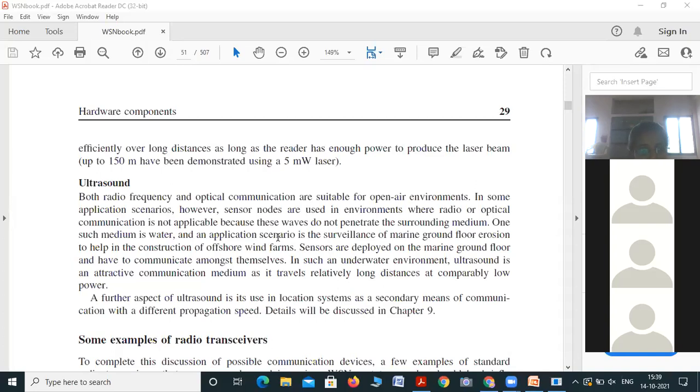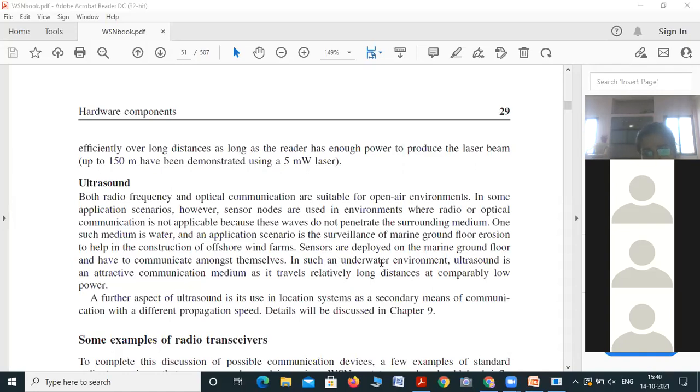In that case, we use ultrasound communication. Sensors are deployed on the marine ground floor, means inside the sea, and communicate to each other.